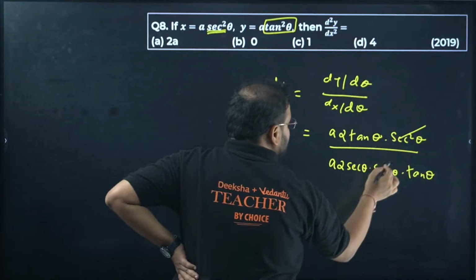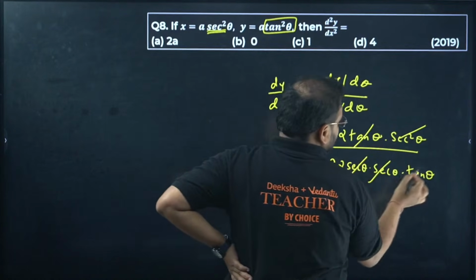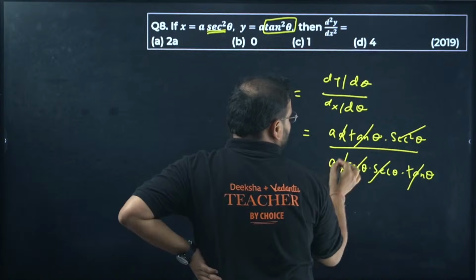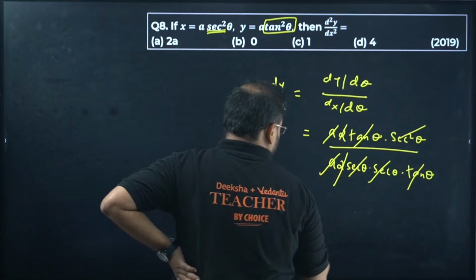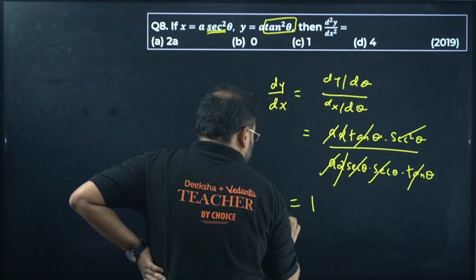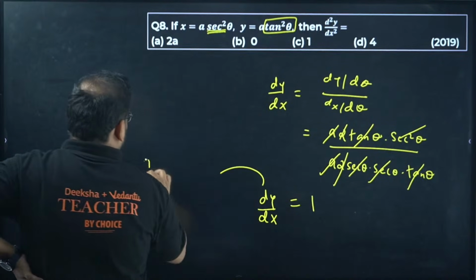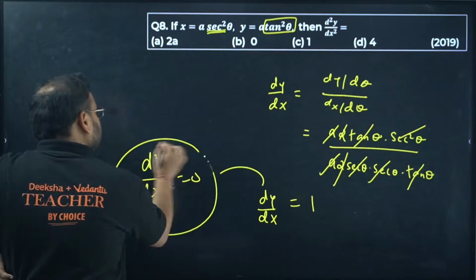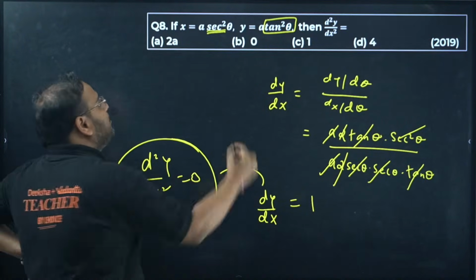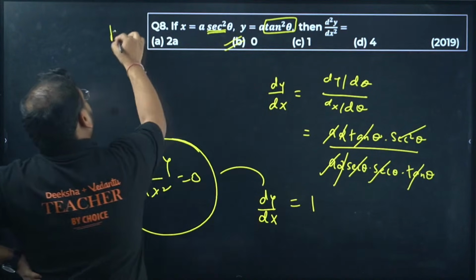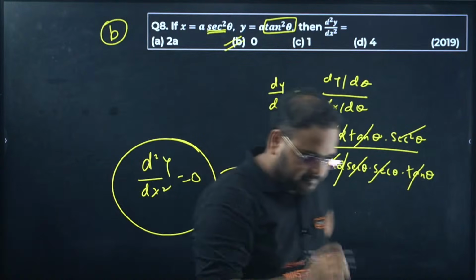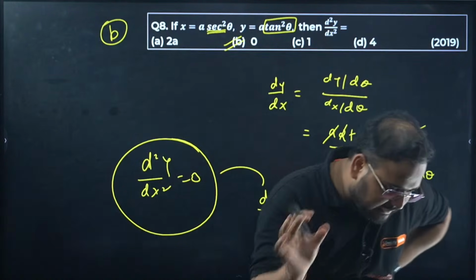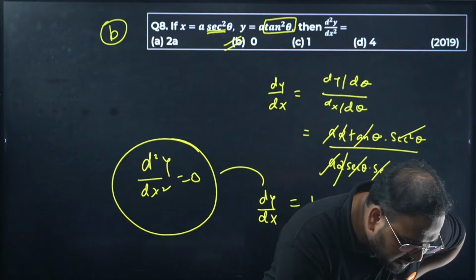Sec square, and this is cancelled. Tan is cancelled. 2 is cancelled. a is cancelled. The answer is 1. My derivative value is 1, which means my second derivative will of course be 0, sir. A constant's derivative is 0, so the option will be B. 8 is B. Yes, Shravani, you got it right.